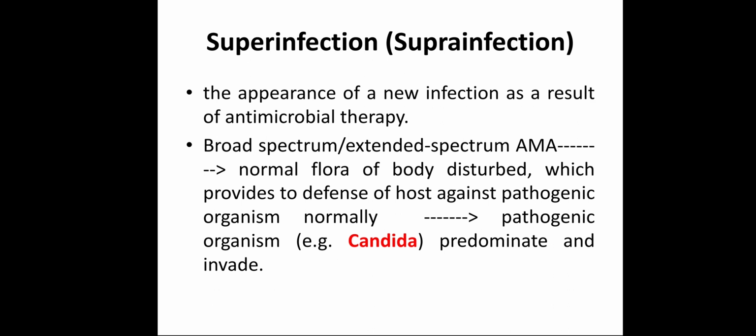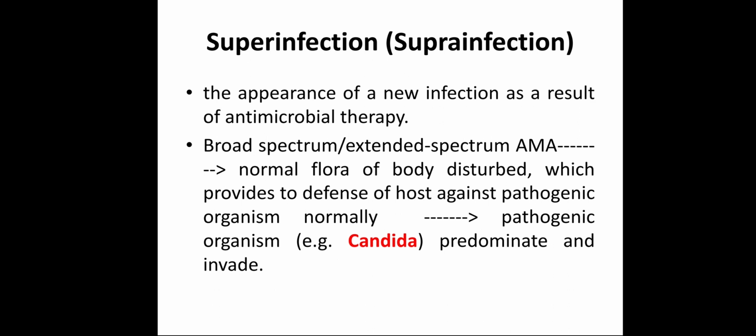As we have discussed in the previous class, broad spectrum antimicrobial agents treat microbes of a wider spectrum. They act upon gram positive, gram negative, aerobic bacteria, anaerobic bacteria.